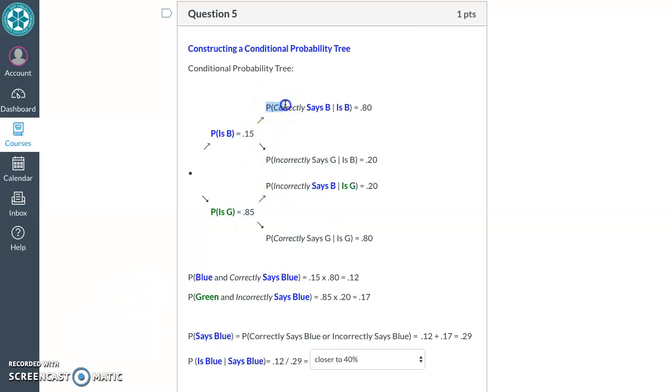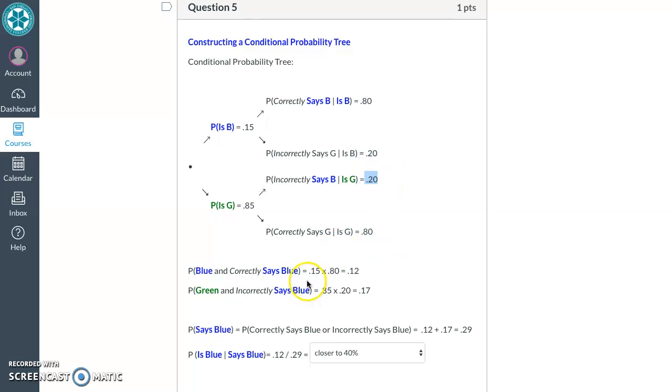What is the probability the witness says that it's blue, given that it is blue? 80%. That's their reliability. And their reliability is the same for both colors. Could be that they're more reliable for blue cabs than for green cabs, but they're equally reliable for these two colors. So here, the probability they'll say green, say the right thing, given that it is green, 80%. And then here's the 20% not reliable.